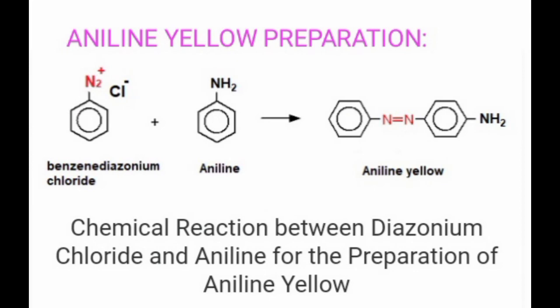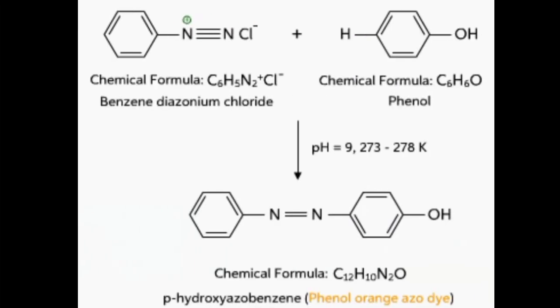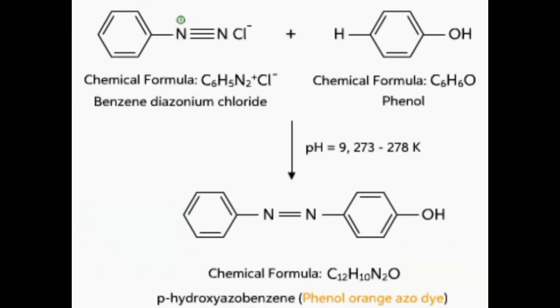Next, let us see the preparation of aniline yellow by diazonium coupling reaction. In this reaction, you can see that benzene diazonium chloride with aniline in a similar manner gives aniline yellow. The formation of this aniline yellow and the formation of this phenol orange, both the reactions are carried out in similar ways.